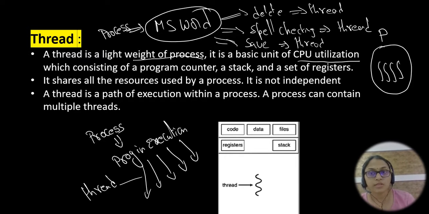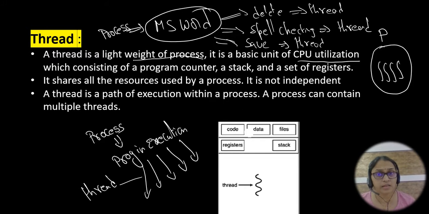A thread is a path of execution within a process. All the employees are within the limit of the manager. So a thread is a path of execution within a process. A process can contain multiple threads. Remember, not only a single thread, multiple threads are there. In a company, the main person is a manager, and there are different employees; each employee you call a thread.